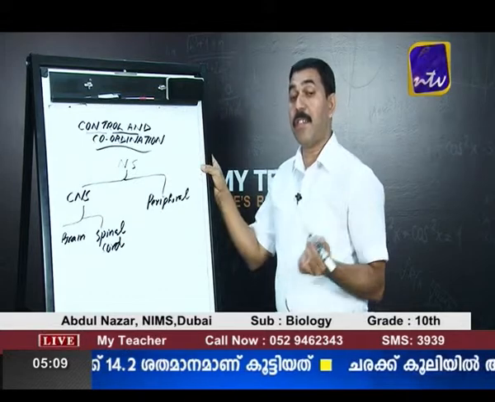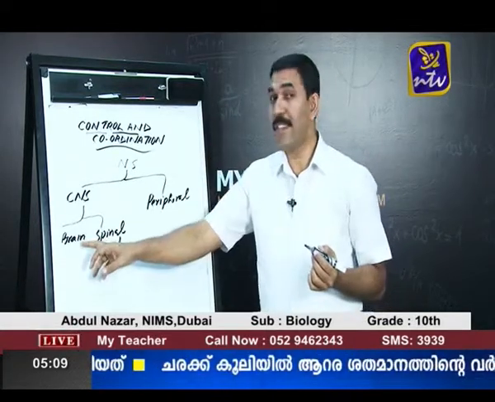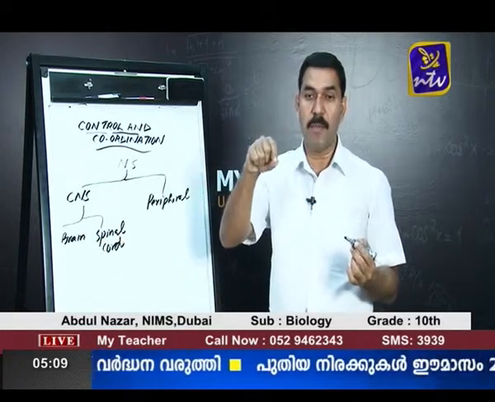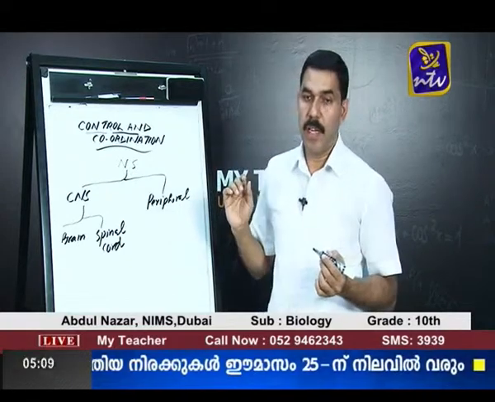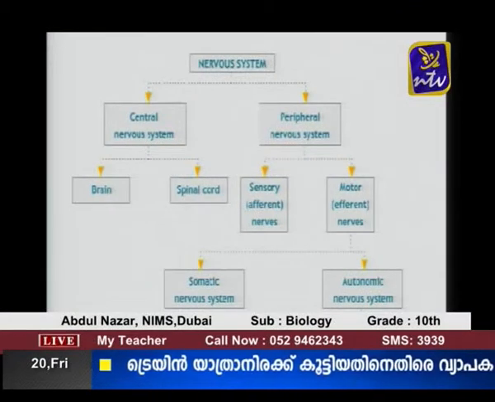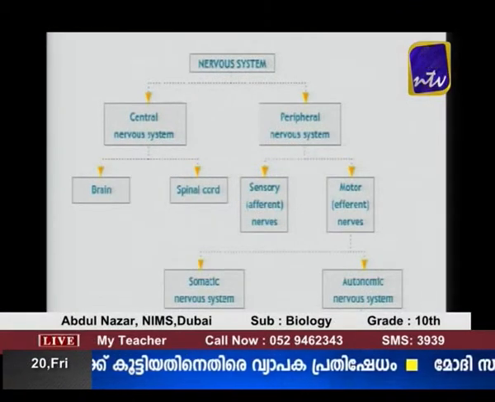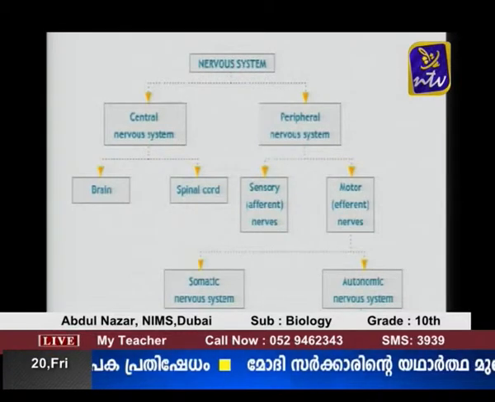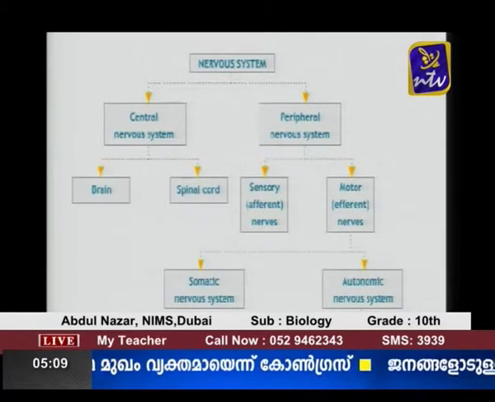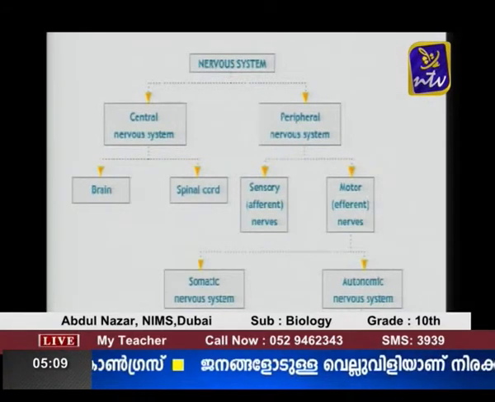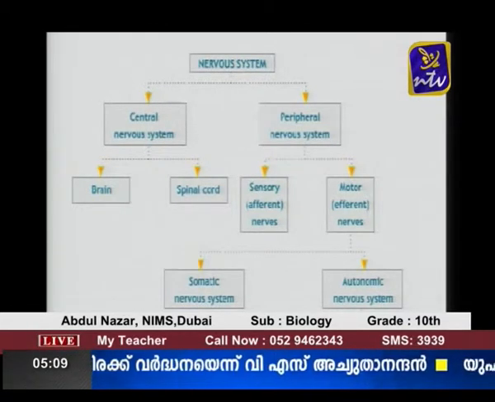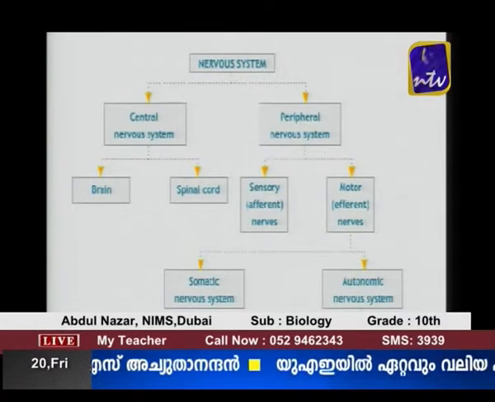So, central nervous system consisting of brain and spinal cord, these are the processing centers, or they process the information. As a result of the processing of the information, our body responds accordingly. And peripheral nervous system is a communication pathway between the central nervous system and different parts of the body, or we can say that the communication between central nervous system and different parts of the body is facilitated by peripheral nervous system.